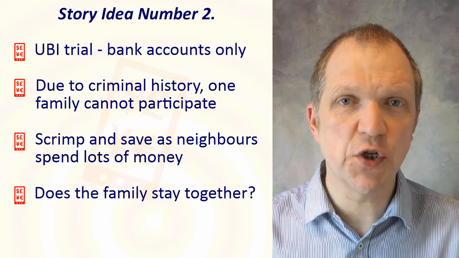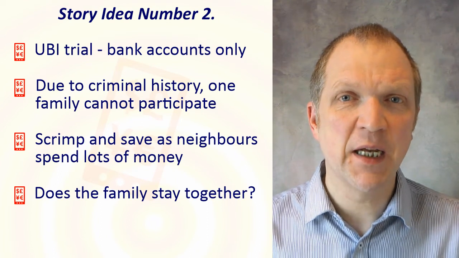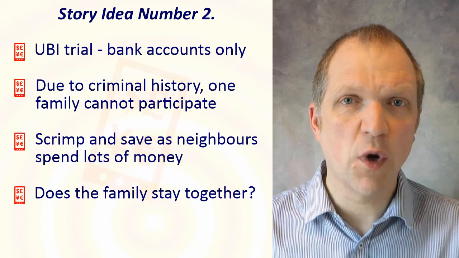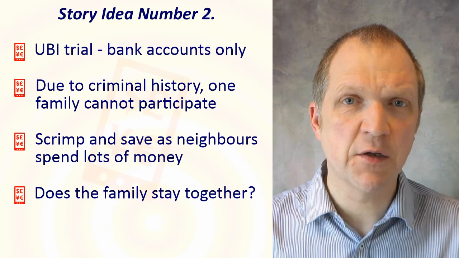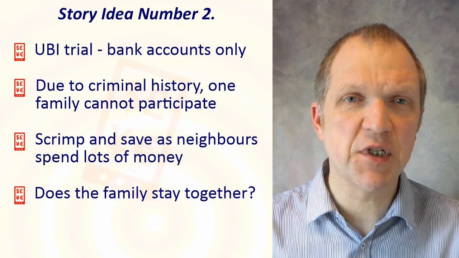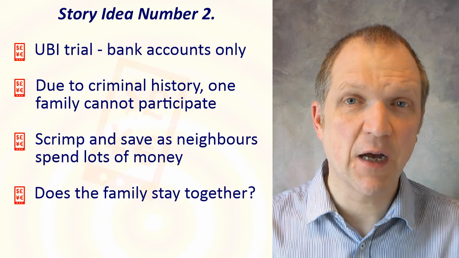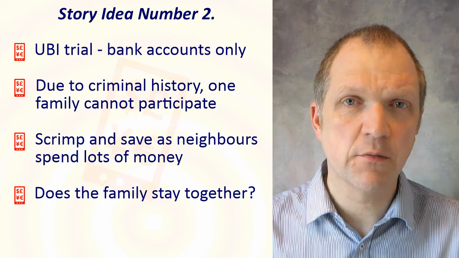Story idea number 2. A group of families in a neighbourhood are eligible to take part in a UBI trial. However, the money has to be paid into a bank account. It's not available as cash. One family cannot open a bank account because of the criminal history of the parents, so they don't take part in the trial. They have to scrimp and save as they watch all their neighbours spending lots of money. How does the family react? Do they remain together or break apart?